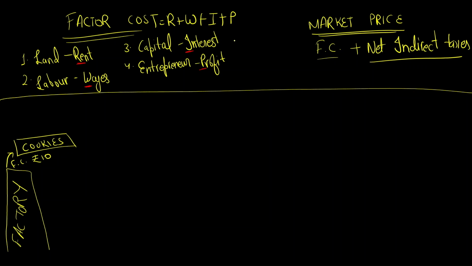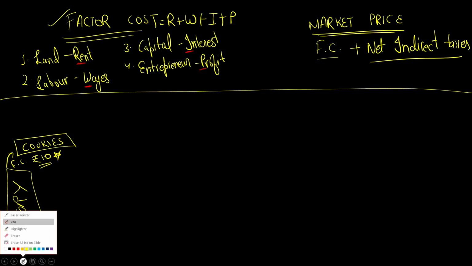So when you invested capital, the business will give you something in return, that is your interest. So the factory must have added the interest also and its profit, right? Profit is the main thing for a business, we all know. So according to the factory, the factor cost of the cookies is rupees 10. Let's star mark this. We got a factor cost. Now let's make a journey to our market price. Let me change the color.